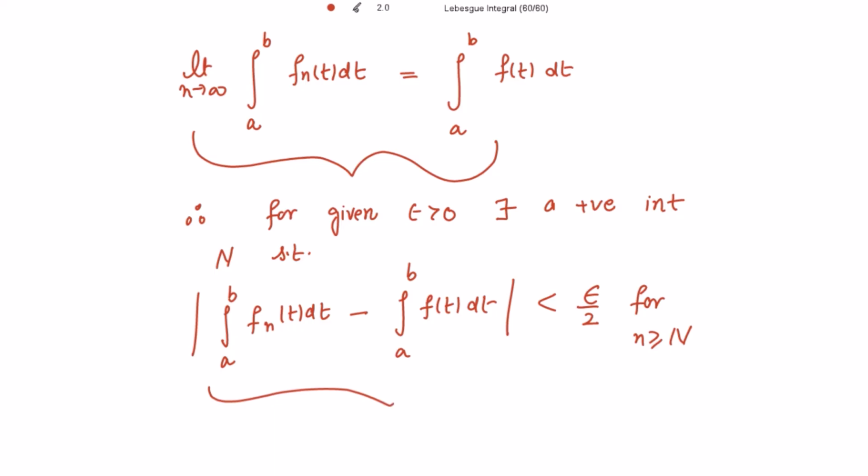Now this result is true for n greater than or equal to capital N. So can I write the same result for n equal to capital N? Yes, because n can be strictly greater than capital N, or it can be equal to N. So I'm writing the next step for n equal to capital N.